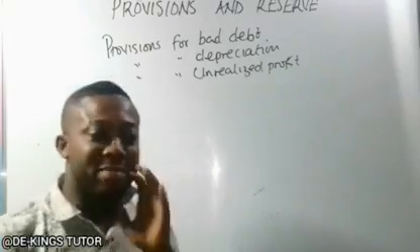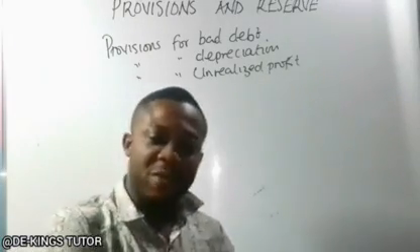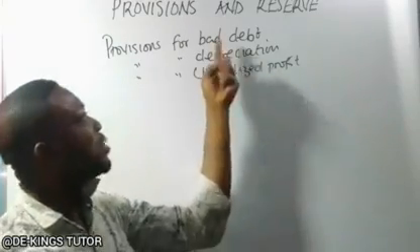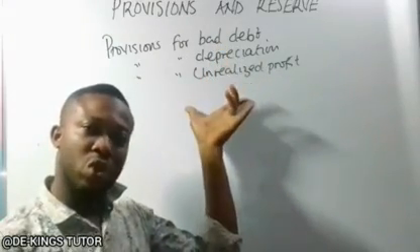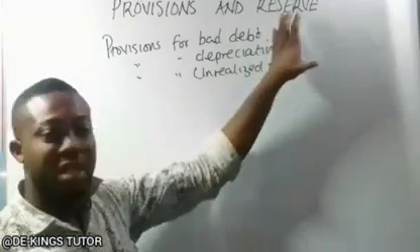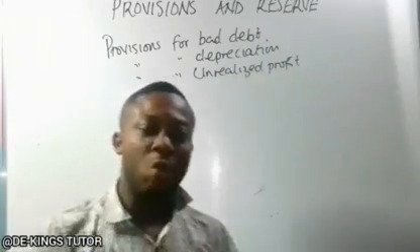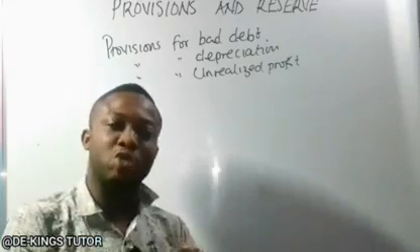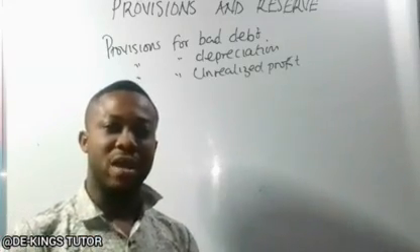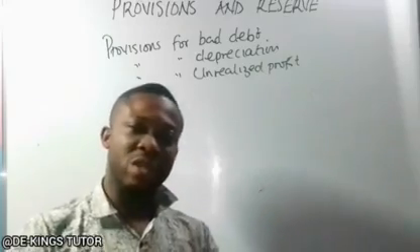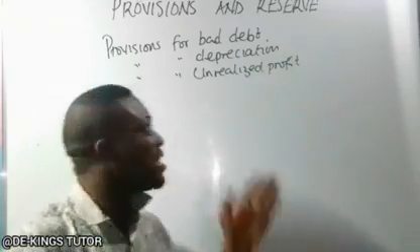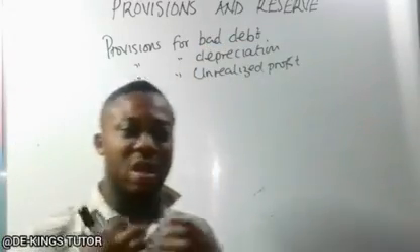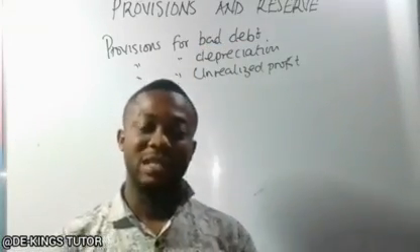So what does it mean? It means that from part of the profit we make, we are keeping a specified amount of money in case most of these things occur. Because these are items or expenses that we don't have their actual rate or actual amount. So we'll keep a specified amount, or a range of amount, in case this occurs. For instance, bad debt. Now, what is bad debt? It means irrecoverable debt, debt that cannot be recovered.